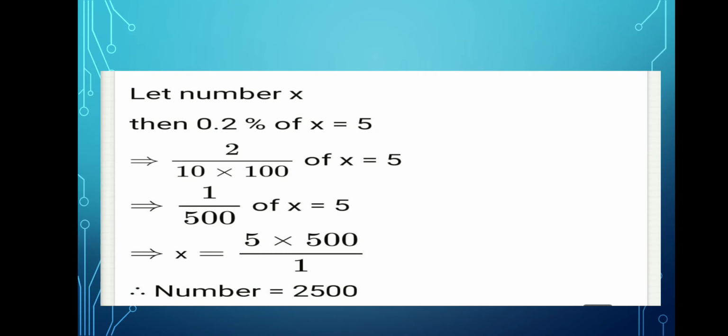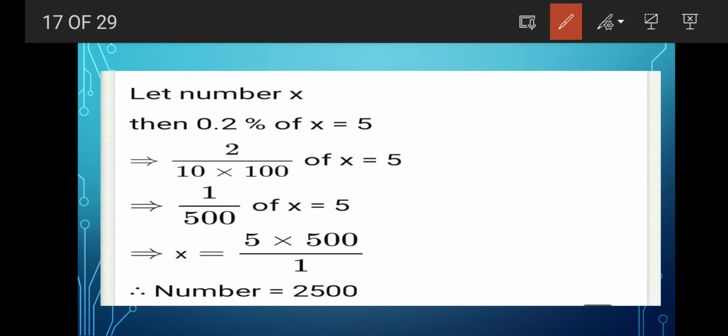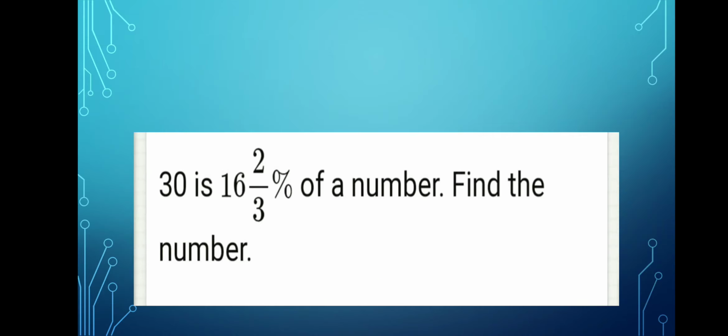Okay, now the next question is, 0.2% of a number is 5, find the number. Very good question, and here is the process. Let the number be x, then 0.2% of x is what? 5. So again 2 by 10 into 100 of x is 5. The value of x will be what? 2500.